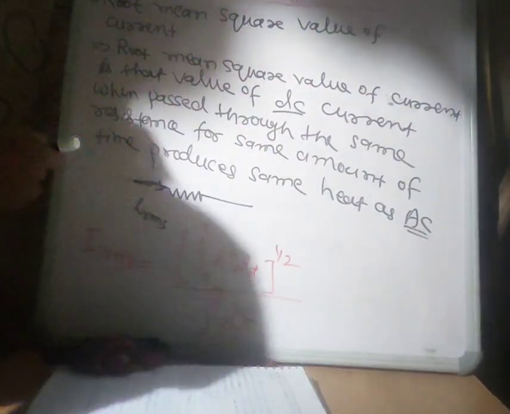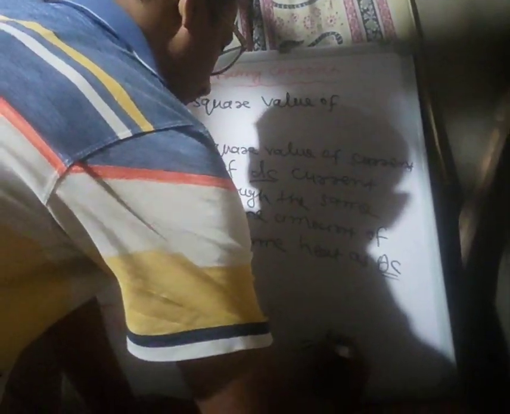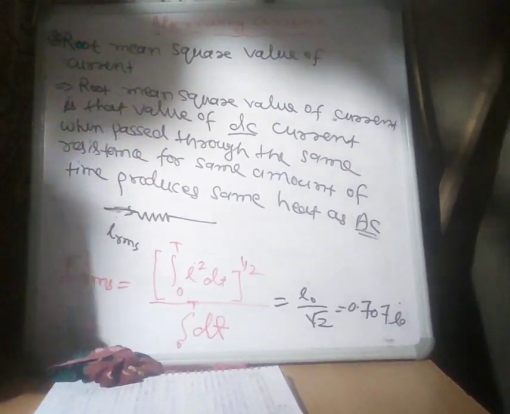Its magnitude, after calculation, is I naught upon root 2, or 0.707 I naught. Let us see how we get this value.